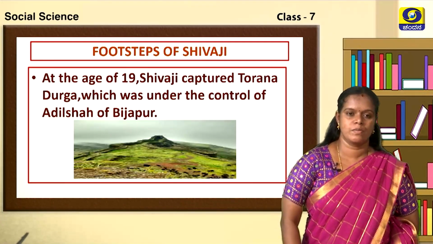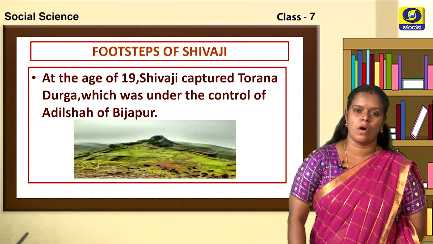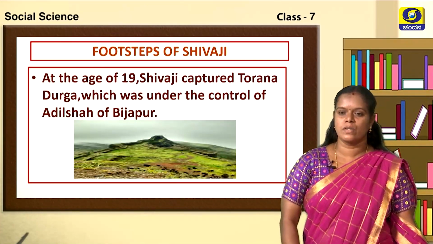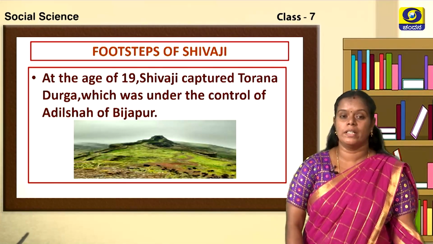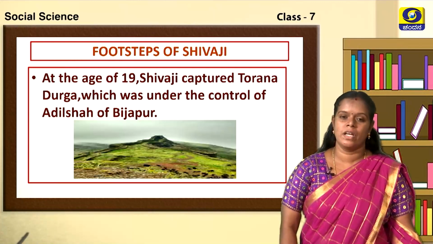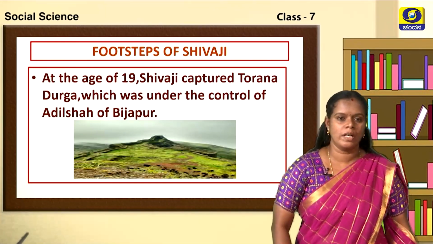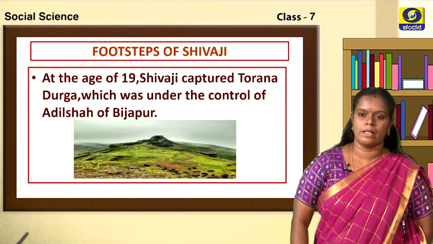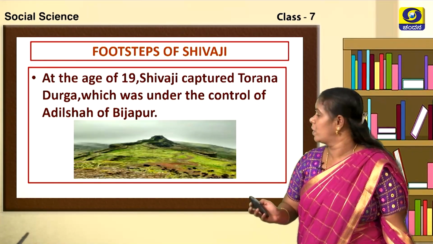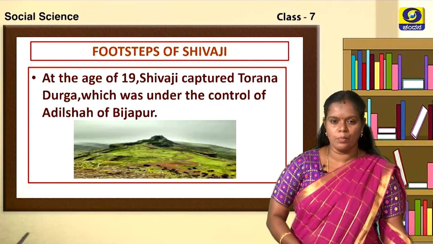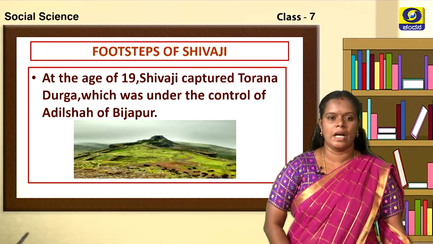Now, let us move on to the footsteps of Shivaji. Means let us know about the achievements of Shivaji. See, at the age of 19, at a very early age, Shivaji captured Torana Durga, which was under the control of Adil Shah of Bijapur. Children, on the screen you can have a look at the picture of Torana Durga.